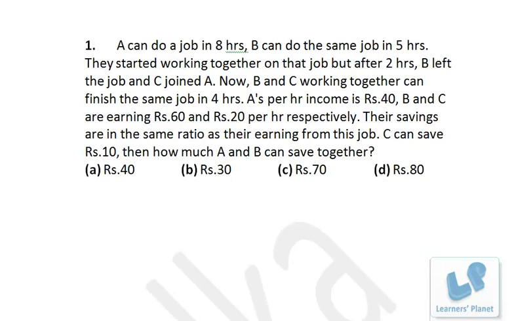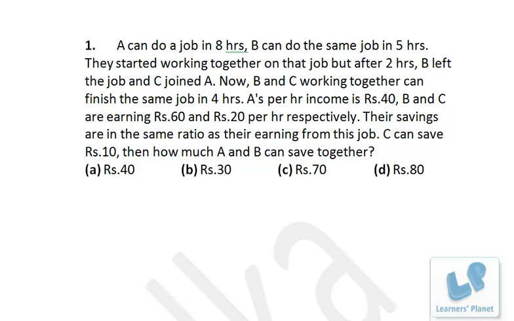Now let's see this problem. A can do a job in 8 hours, B can do the same job in 5 hours. They started working together on that job, but after 2 hours, B left the job and C joined A. Now B and C working together can finish the same job in 4 hours. A's per hour income is 40, and B and C's savings are in the same ratio as their earning from the job. If C can save rupees 10, then how much can A and B save together?